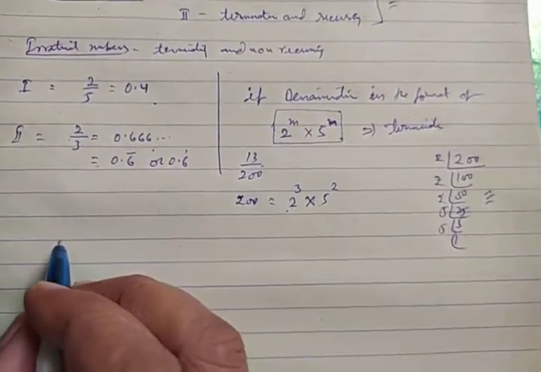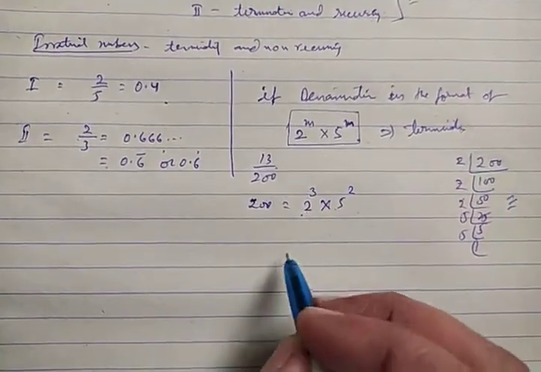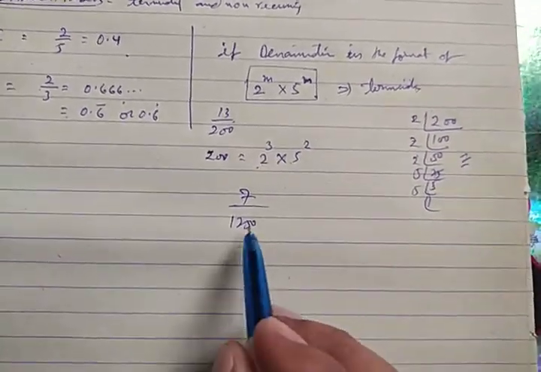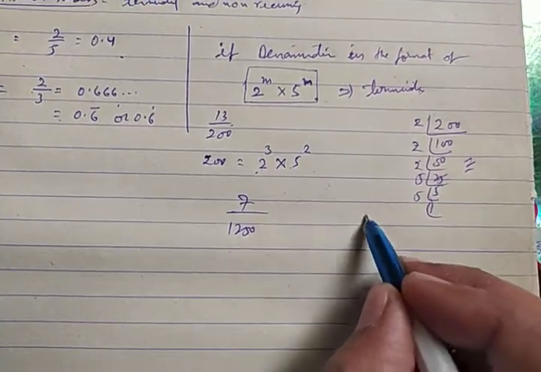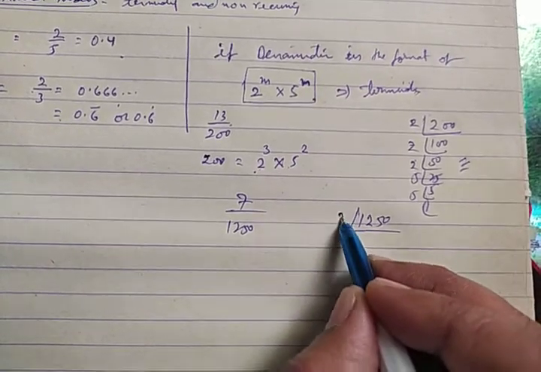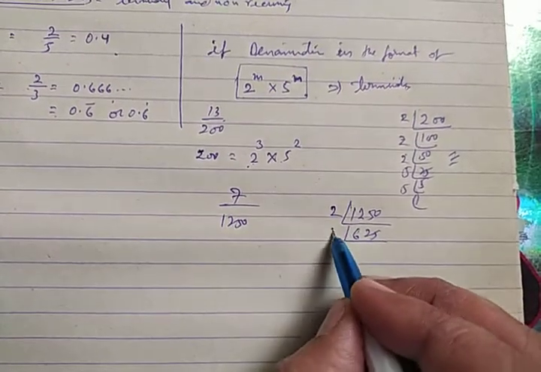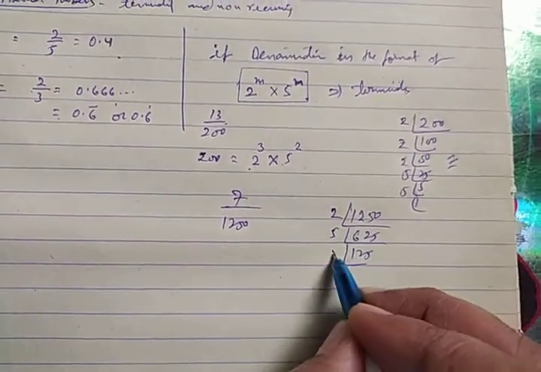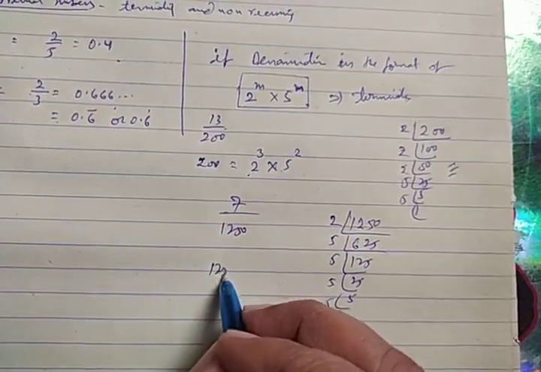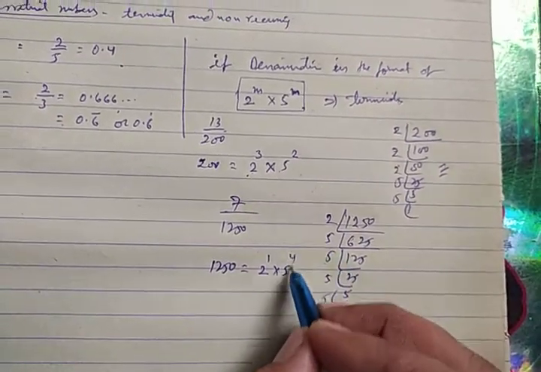Let us take another example. I think I should take one more example. Let us take 7 upon 1250. Suppose this has been given, you will again have to factorize the denominator. First divide by 2, then by 5 repeatedly. 1250 can be written as 2 to the power 1 into 5 to the power 4.